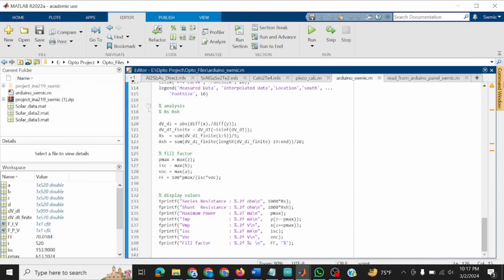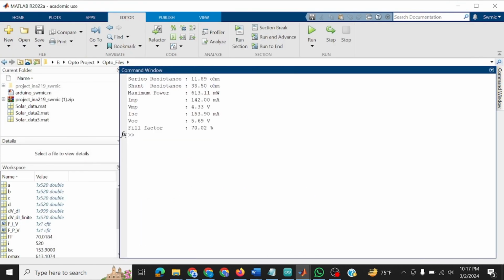Then going to the post processing section, we find the series resistance and shunt resistance. Here the ISC and VOC match the nameplate dataset that we found from the purchaser of the smaller PV panel. So we were successfully able to calculate the characterization of our smaller PV panel.